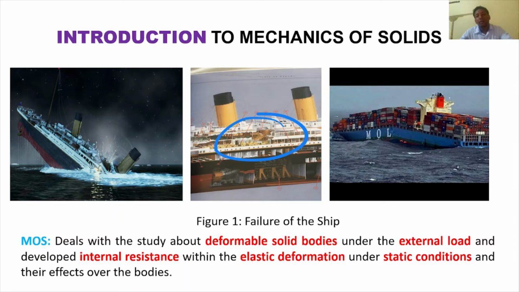Before that, let's see what internal resistance means. Whenever we apply an external load to an object, the body has its own properties to stay within its region. If you apply any external load, it will resist, trying to stay in its own shape and size. That's why, due to the applied load, it develops a resistance. That is called the elastic resistance.